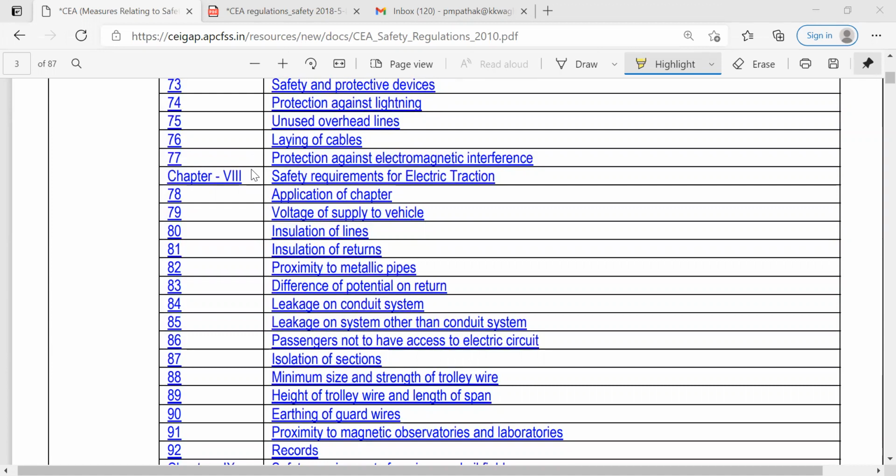So generally we use a lightning arrester at the top of that particular station or substation or the building or the tower, whatever the structure is, and that is to be connected to the earth for neutralization purposes. Then unused overhead lines. If the overhead lines are not working, or are not connected, how to use those unused overhead lines, or how to store them.